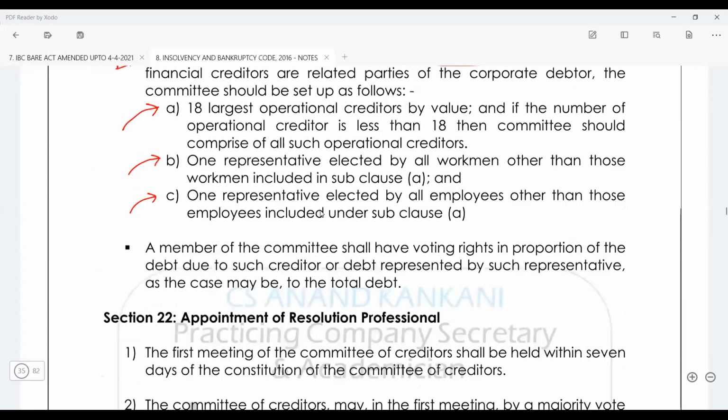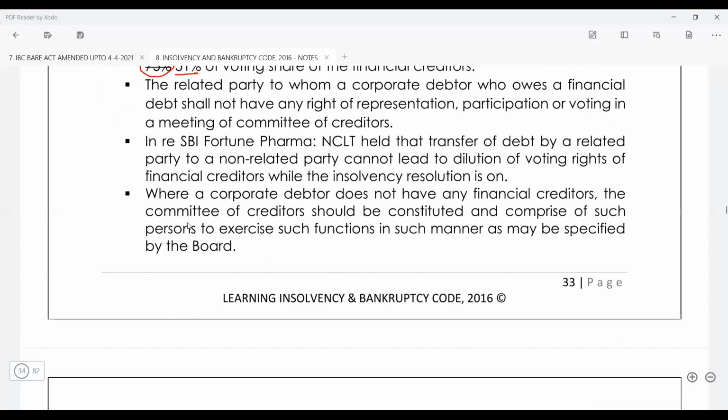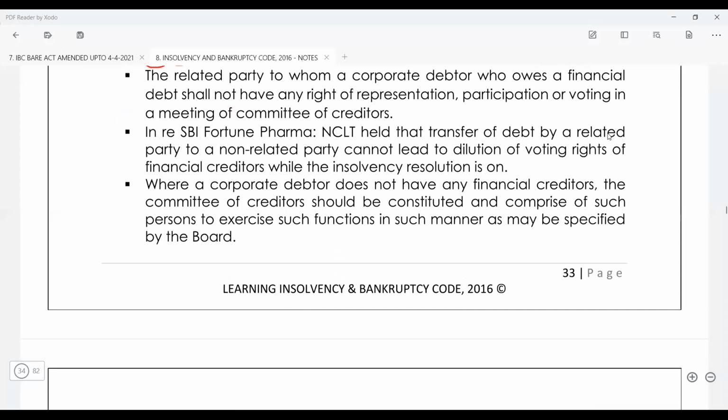The entire committee of creditors, at least from your academic point of view, has been made precise: the IRP shall constitute the COC. The COC will comprise all the financial creditors. All decisions will be taken by 51% of the voting share. Just understand, 75% it was before, now it has been replaced. The related party of the corporate debtor will not get any right to participate in the COC. And a debt which has been transferred from a related party to a non-related party will still be considered a debt of a related party.